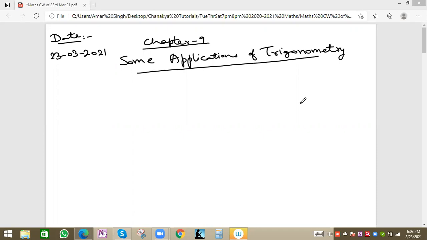Still only three of you have joined, Sejal, Tanvi and Ryan. What about the others? Why are they not joining? Because the timing change was informed in the morning itself.